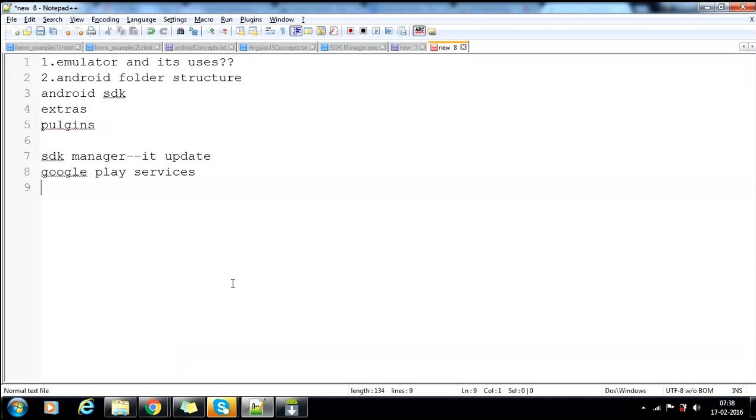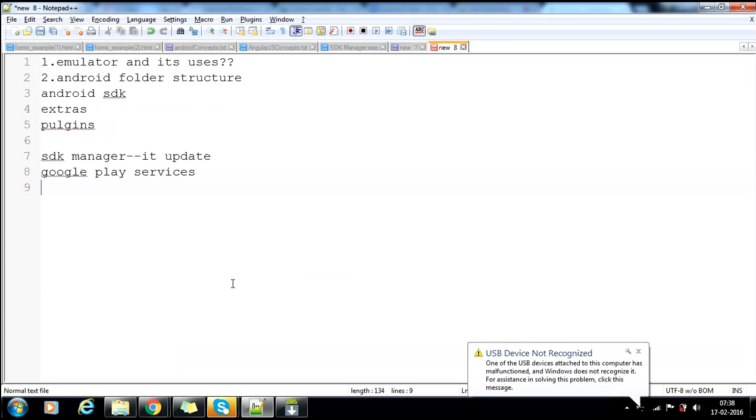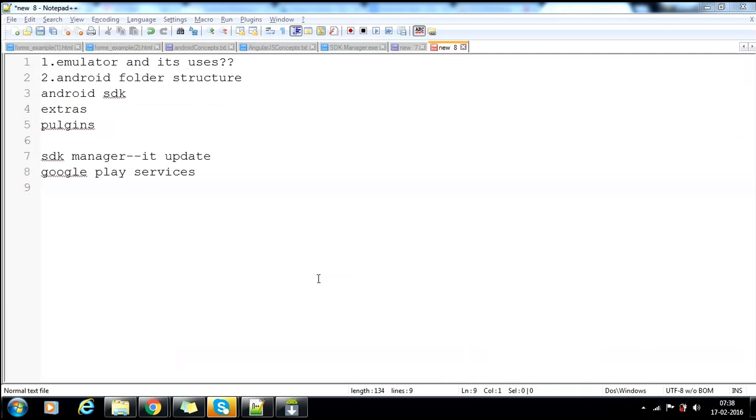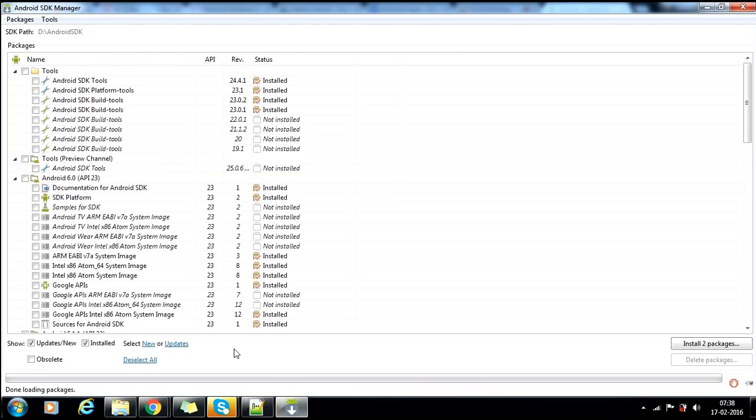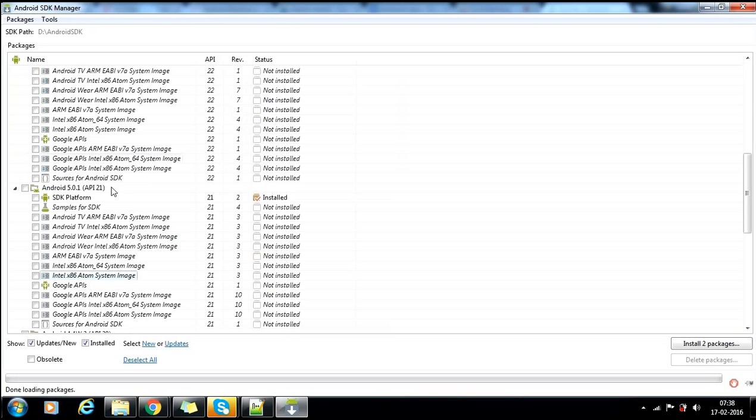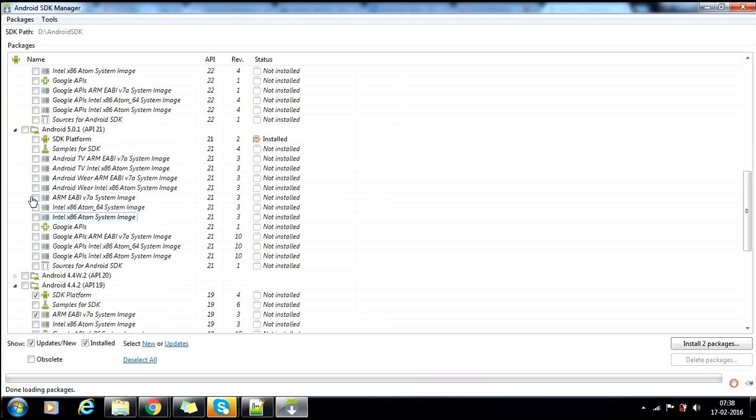API means nothing but it will provide all the interfaces which you need for the development of a particular thing. If you want to develop with any development toolkit, all the things will be available in those. You got the use of this, right? Why are we using this one? This is for the emulator purpose.